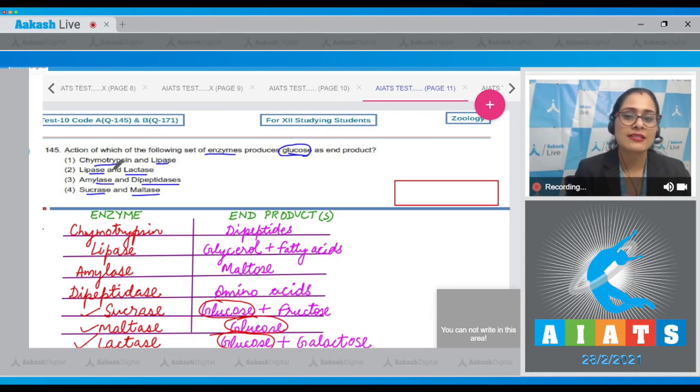So let's discuss the options. The very first option, chymotrypsin and lipase, is incorrect as both these enzymes do not produce glucose as end product. Option number 2, lipase and lactase, is incorrect because lipase produces glycerol and fatty acids and not glucose. Option number 3, amylase and dipeptidases, is also incorrect. Option number 4, sucrase and maltase, is correct, as both these enzymes produce glucose as end product. So the correct answer to this question is option number 4.